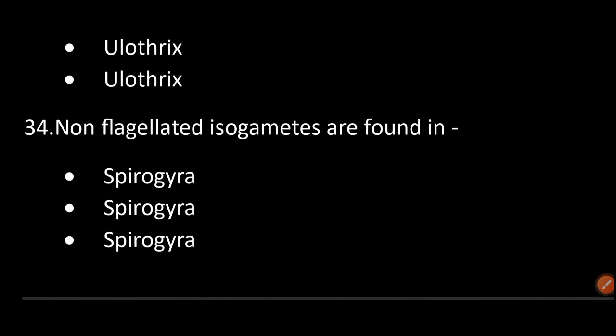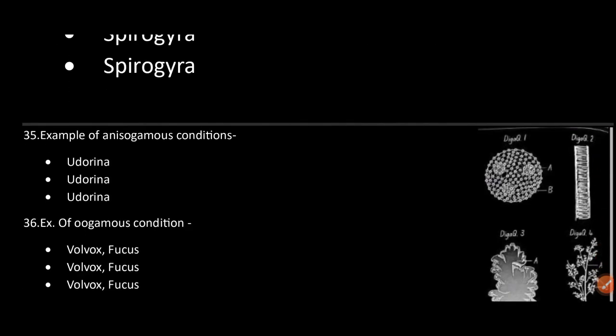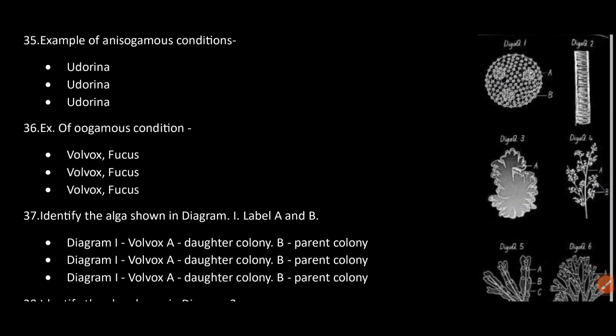Non-flagellated isogametes are found in Spirogyra. An example of the anisogamous condition is Eudorina. Examples of the oogamous condition are Volvox and Fucus.